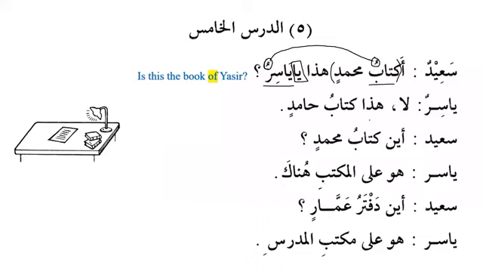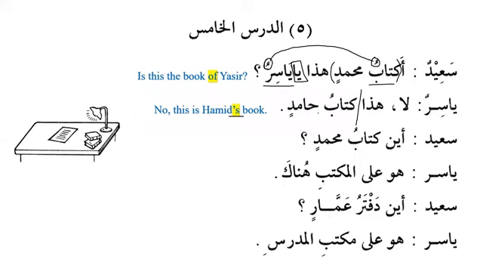La, hadha kitabu Hamidin. No, this is Hamid's book, as we can see over here, the possession apostrophe s, or this is the book of Hamid. Now please remember that this idafa construction can be mubtada, the subject, and it can be khabar, the predicate. But we cannot break it.